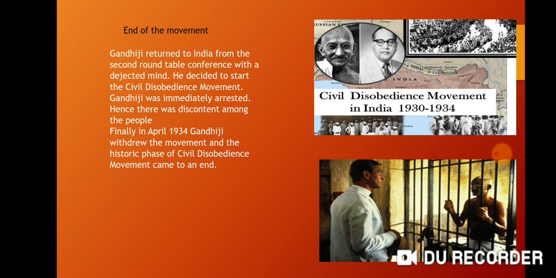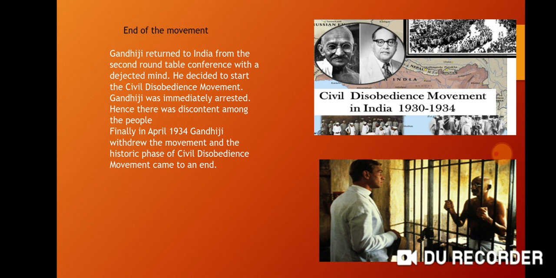So I hope you are clear with the topic. We have seen the Dandi March, the Peshawar Satyagraha, the Darshana Satyagraha, then Babu Genu, who sacrificed his life, and the three Roundtable Conferences, the first one, second one and third one, which were meaningless. In the first conference the Indian National Congress was not allowed to participate. In the second one importance was given to the minorities, which Gandhiji did not like. In the third Roundtable Conference the Indian National Congress themselves boycotted.